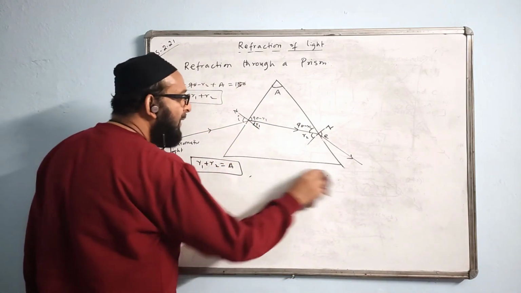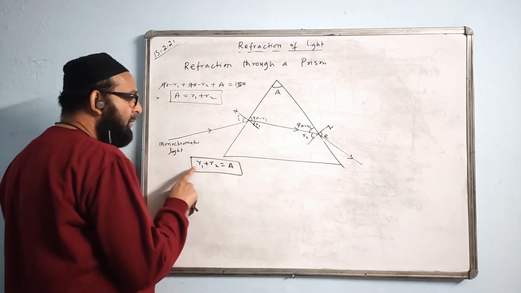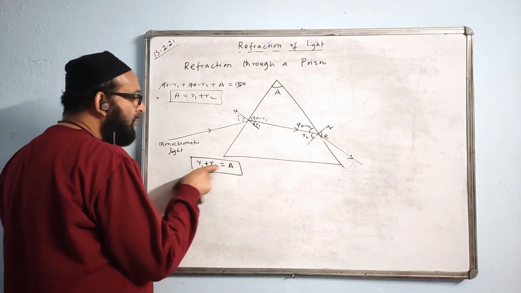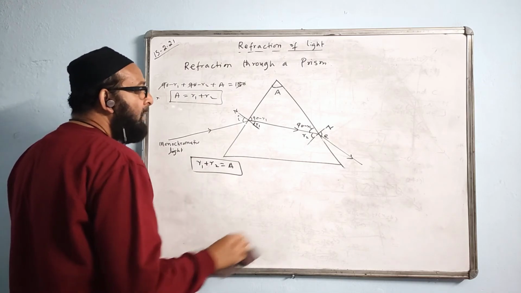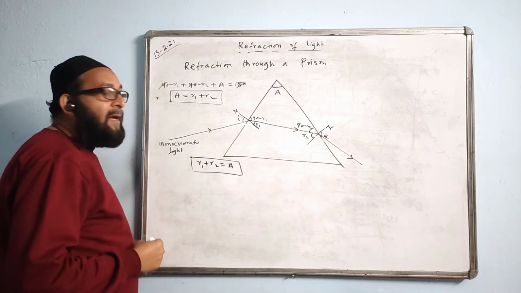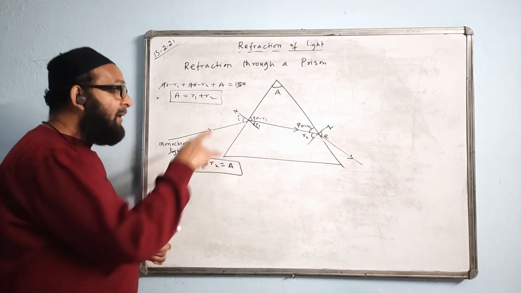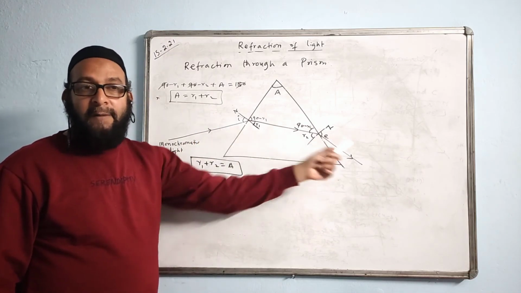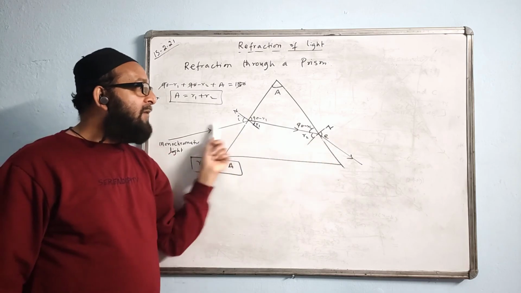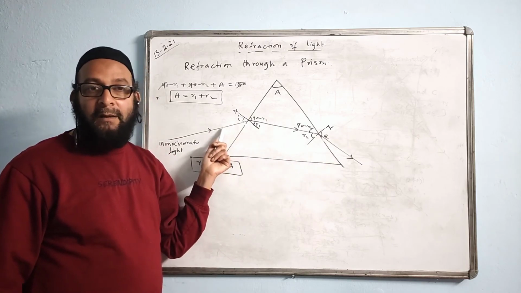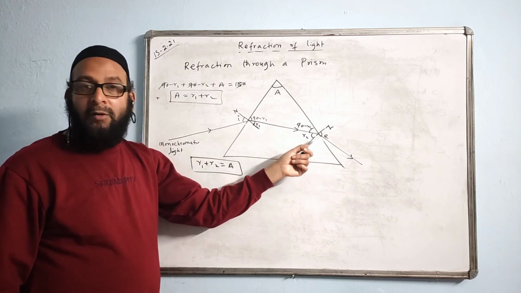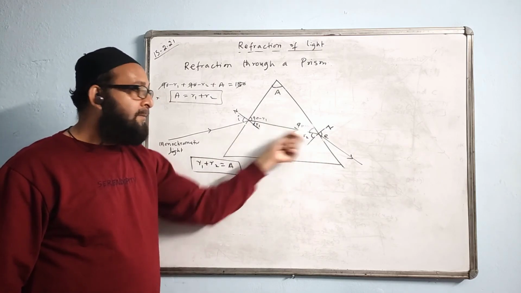If somebody asks you why, they will show this one, but just for your sake, you should know that R1 plus R2 makes A. Now another thing we will show is called the angle of deviation. In a prism, the incident ray and the emergent ray will never be parallel. You know why? Because these two rays are not contained by parallel sides.